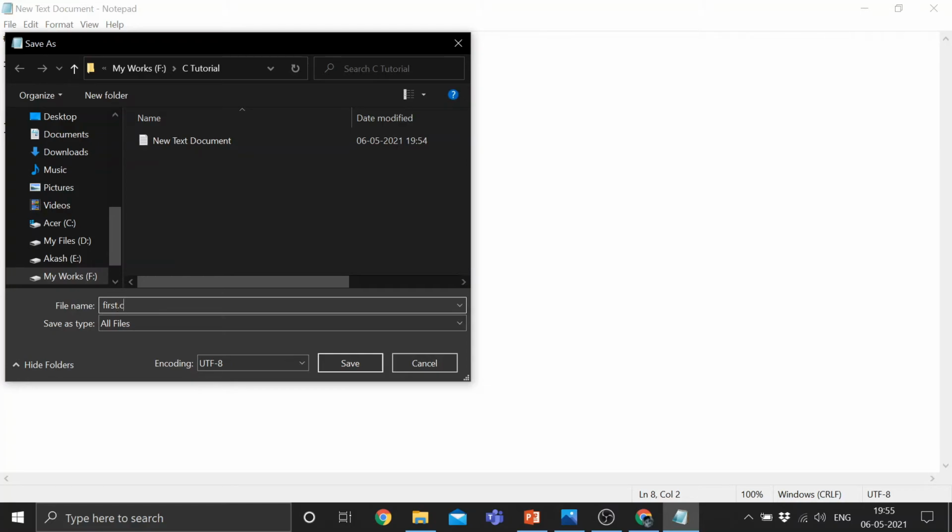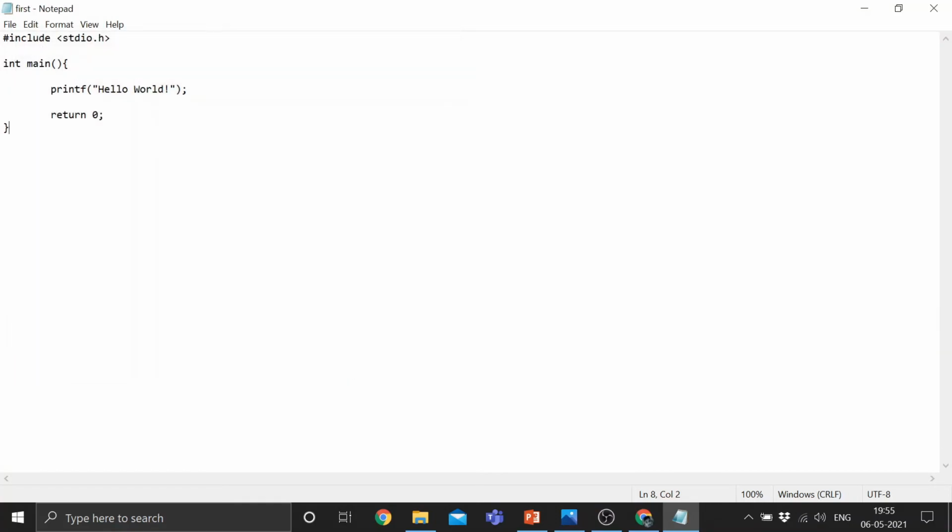Don't forget to give the dot c extension. This is the file extension. With this dot c, the computer will understand that this is a C file. After that, click on the save button, and here you can see the file is created, and dot c is not displayed here, but the computer understands that this is a C file.